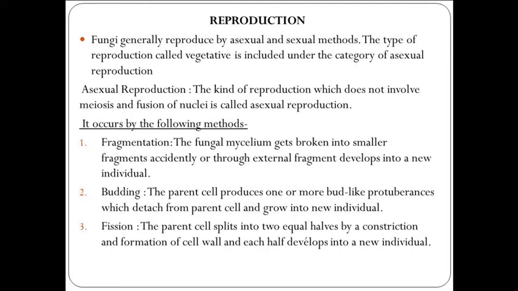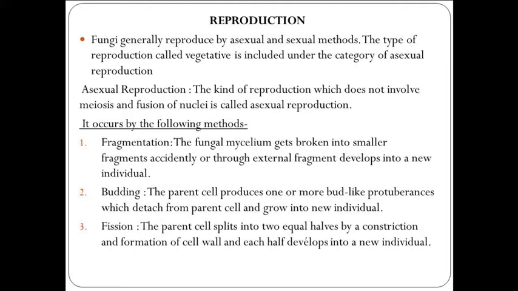Second is budding. The parent cell produces one or more bud-like protuberances which detach from the parent cell and grow into a new individual. The example is yeast. In yeast, the nucleus divides, and after division one part goes to the bud. Then the mother cell and the bud cell, two cells, are formed, and the bud cell detaches itself from the parent cell and grows into a new individual.